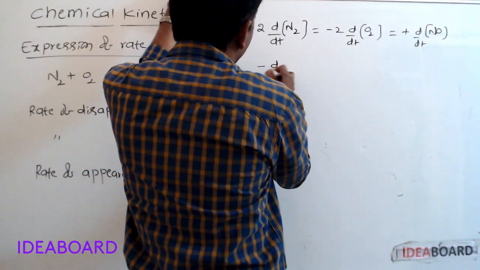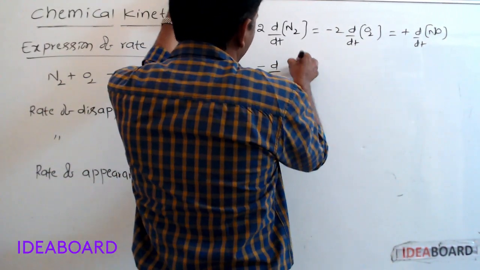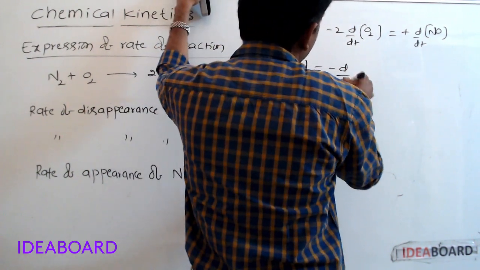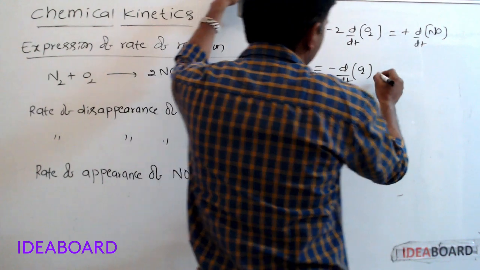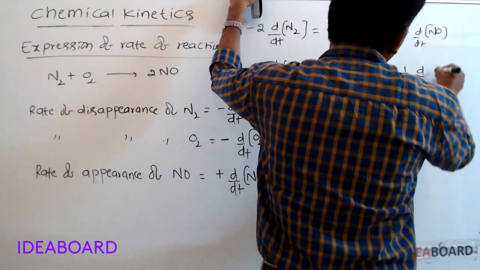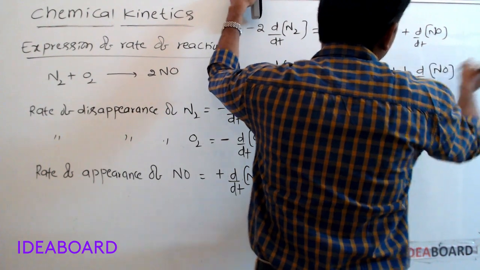Then it becomes minus d by dt of N2 concentration is equal to minus d by dt of O2 concentration is equal to plus 1 by 2 d by dt of NO concentration.